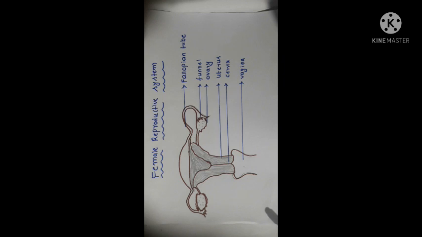The fetus gets nutrients through the placenta. The placenta is formed at 12 weeks of pregnancy. Next, the umbilical cord connects the fetus and the placenta. Next, gestation period. From the time of fertilization up to the 9 months period is called gestation.